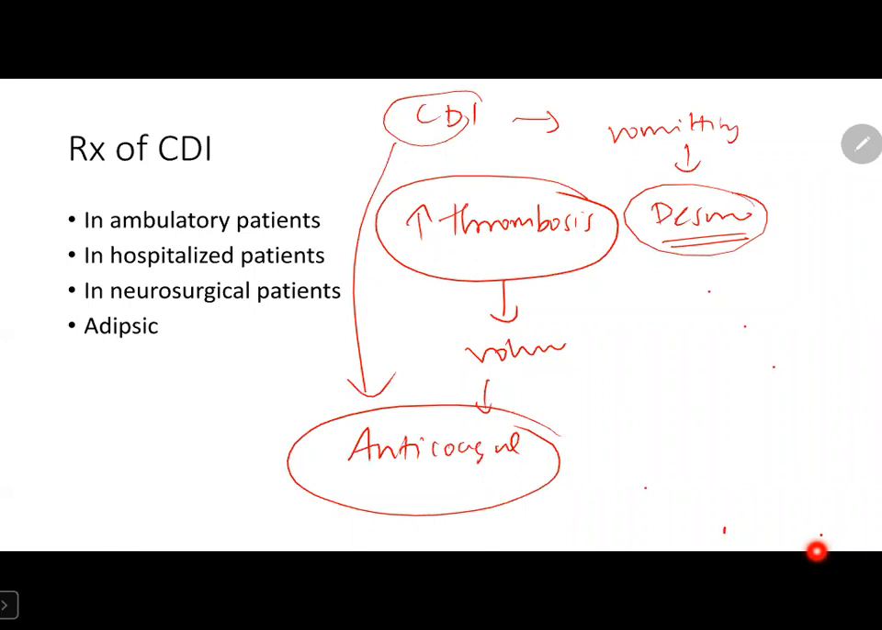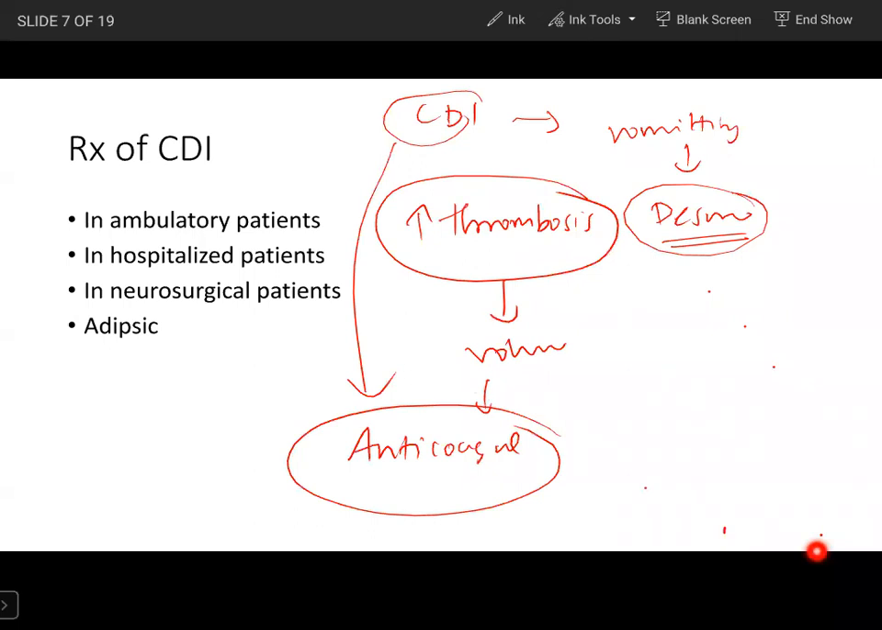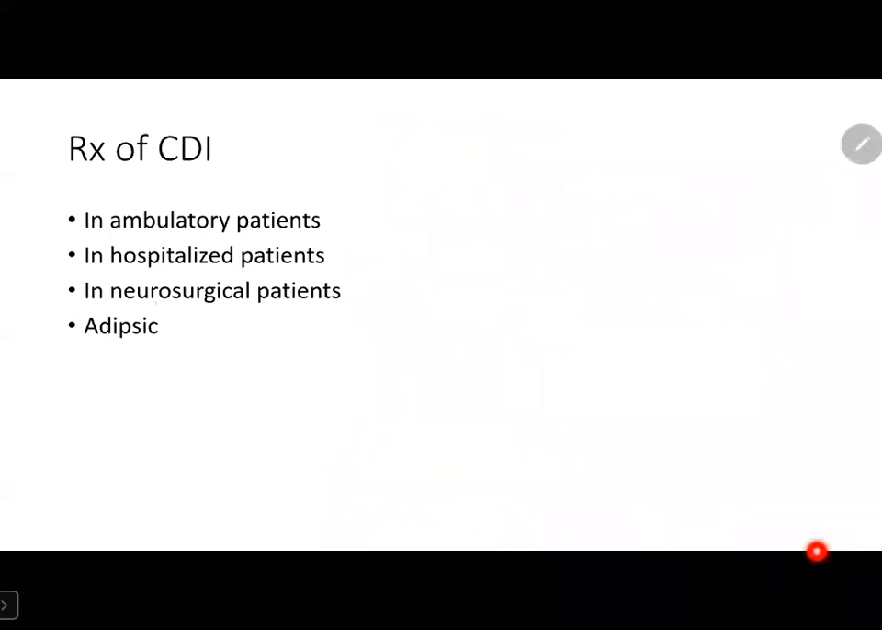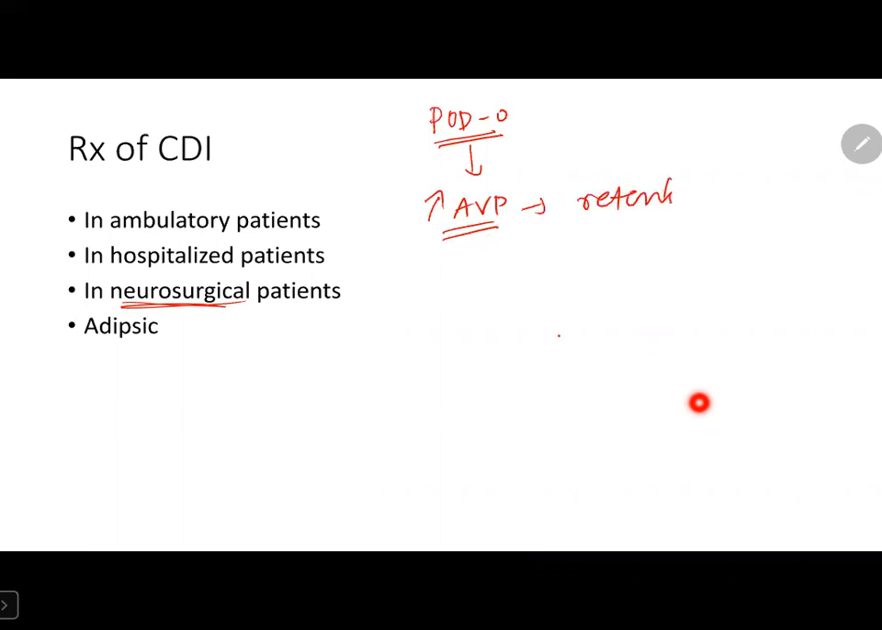Coming to the next scenario, that is neurosurgery patients. Here we discussed a few things already. One more thing is, if the patient is presenting with polyuria on almost day 0, the physiology suggested is that during the stress of the surgery, there will be increased release of vasopressin, which causes transient retention of some volume in the patient.